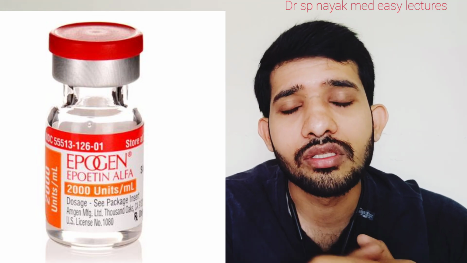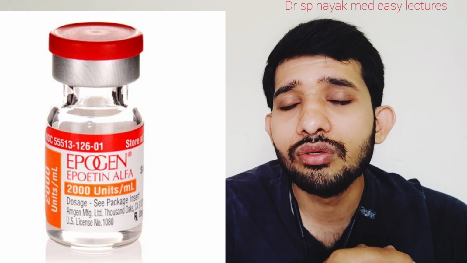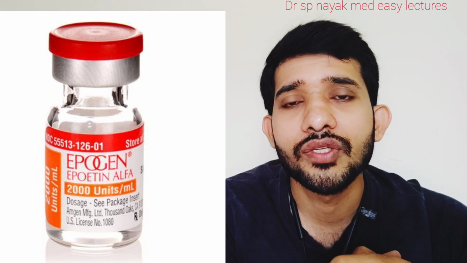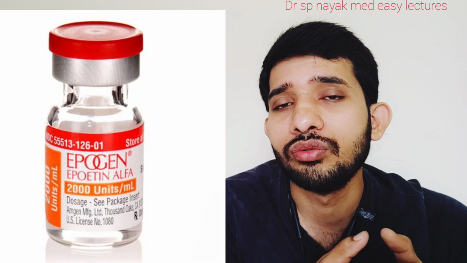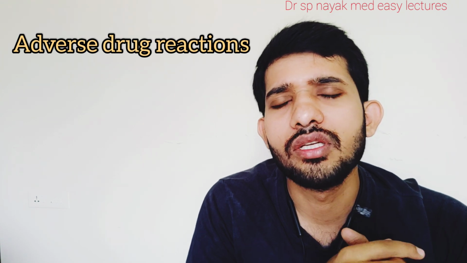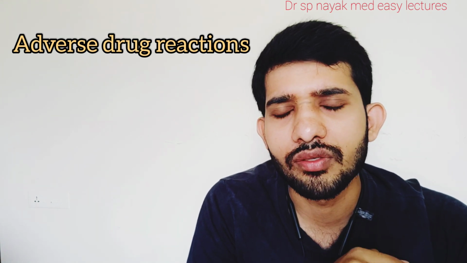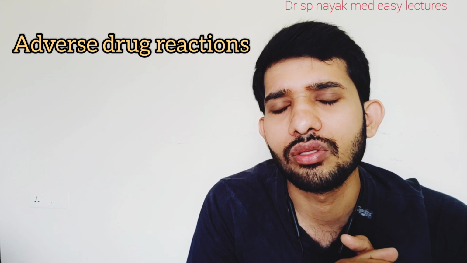Injection bottles are available, and the formulations are usually given by the subcutaneous or IV route. Erythropoietin is usually non-immunogenic, so there are no hypersensitivity reactions possible when given subcutaneously or intravenously.